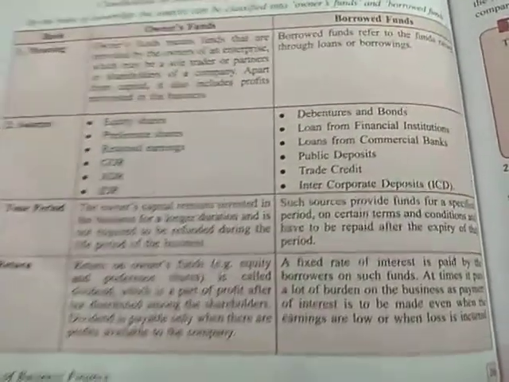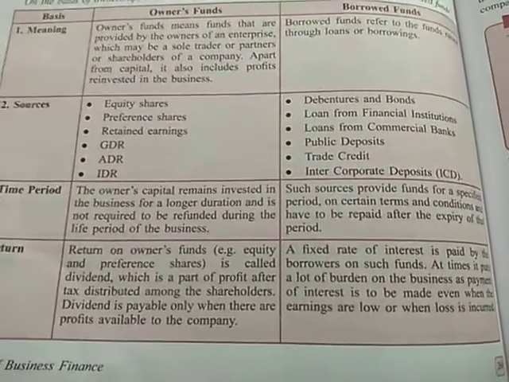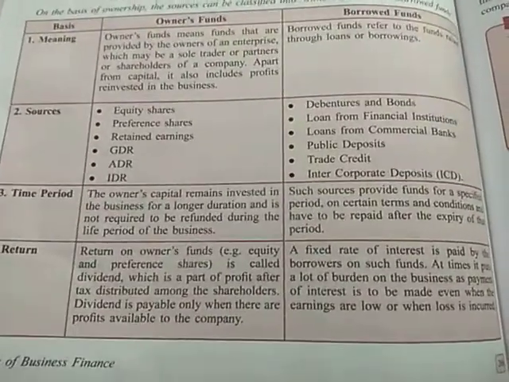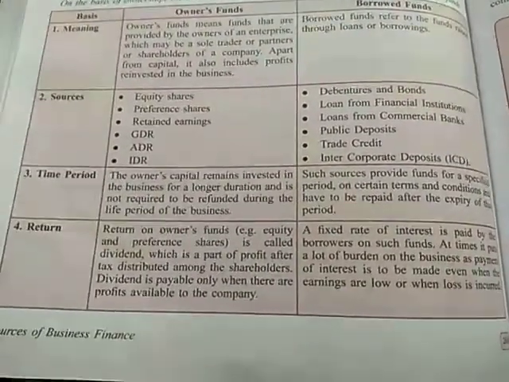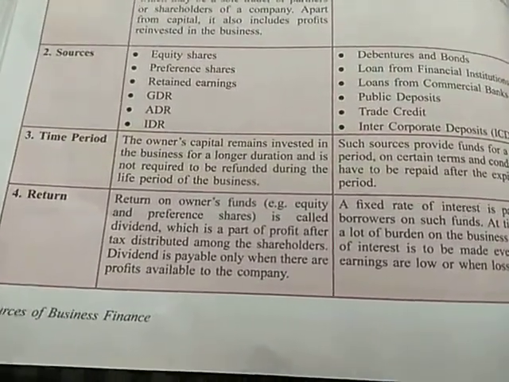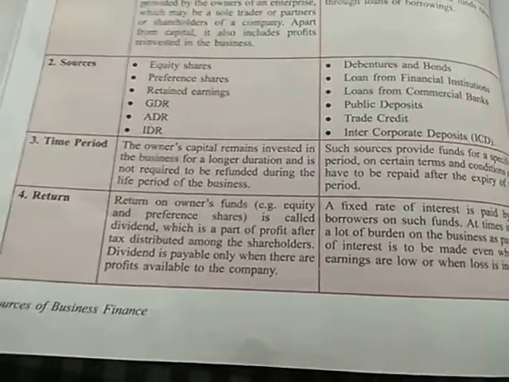We were discussing borrowed funds. Borrowed funds are always raised for a certain period of time. The time period is always mentioned in the terms and conditions of the borrowed funds. Next is return. Return on owner's fund, equity share or preference share, is called dividend. Dividend is a part of profit.